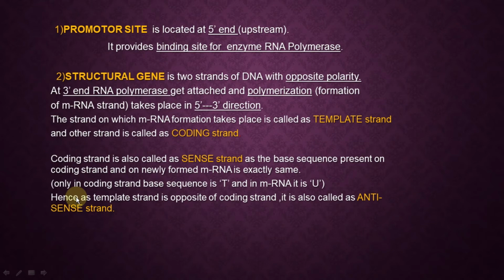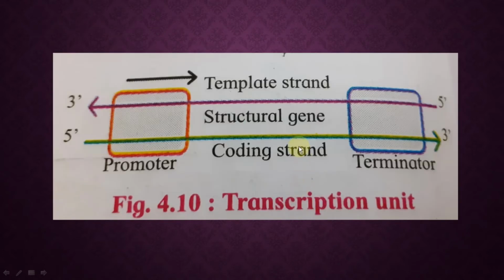Only in the coding strand the base is T, and in mRNA it is U. One more thing you have to keep in mind. This is part of DNA, meaning it will have thymine. When mRNA forms, instead of thymine, uracil is present. This basic thing you should know. DNA has 4 nucleotides, RNA also has 4 nucleotides. The 4 nucleotides of DNA are adenine, guanine, cytosine, thymine. But in RNA, instead of thymine, uracil is present.